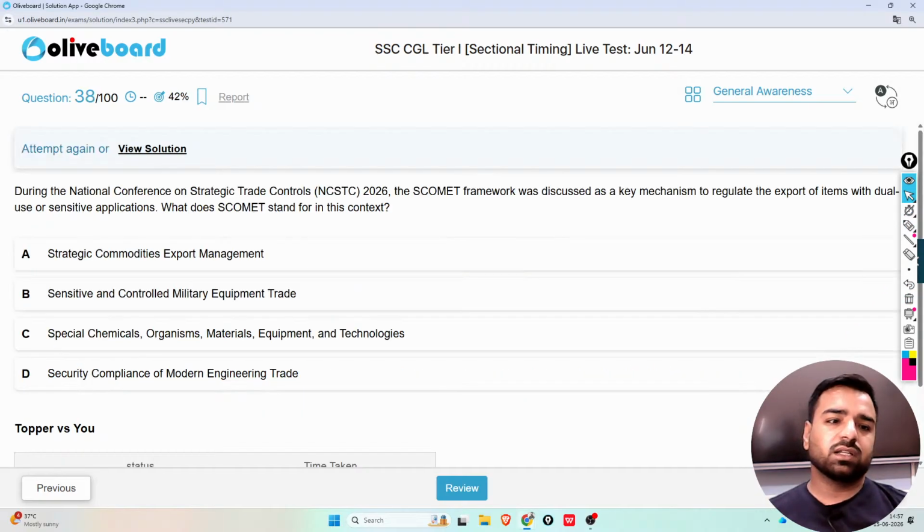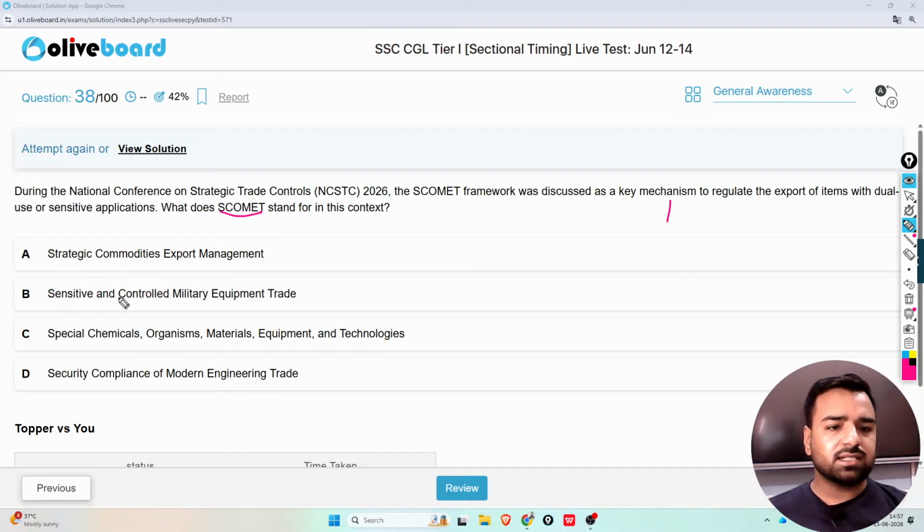Next, during the National Conference on Strategic Trade Controls, that is NCSTC 2026, the SCOMET framework was discussed as a key mechanism to regulate the export of items with dual use or sensitive applications. What does SCOMET stand for in this context? Is it Strategic Commodities Export Management?